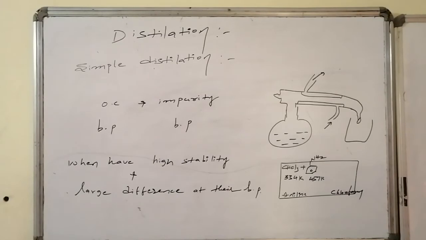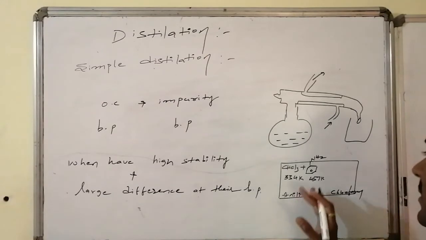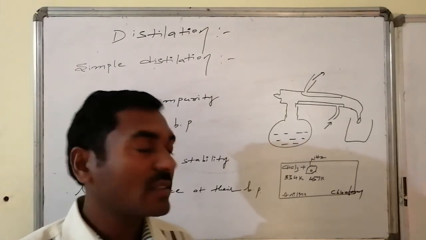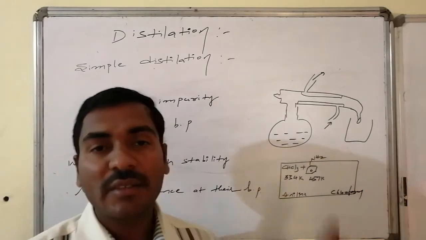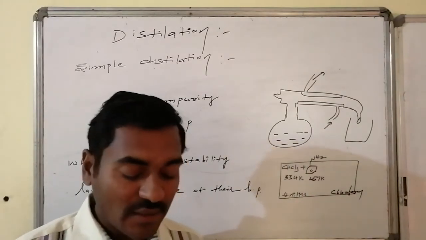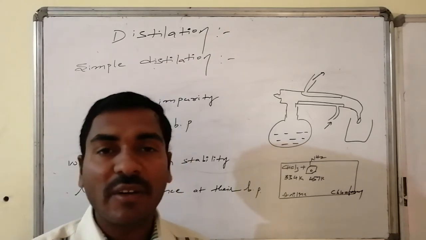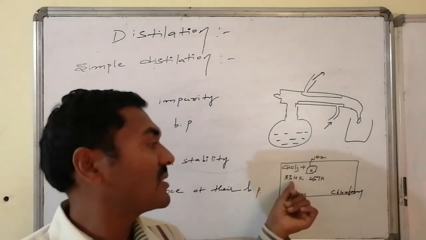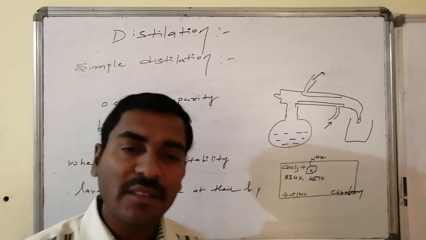Suppose distillation is executed for a chloroform and aniline mixture, where chloroform has a boiling point of 334 Kelvin, whereas aniline has a boiling point of 457 Kelvin. Before the distillation it is a mixture, whereas after the distillation process, whichever has the lower boiling point is collected in the receiver, whereas in the round bottom flask aniline is present. Like this, because both are liquids, both have higher boiling points, both have an appreciable difference in their boiling points, and both are stable in vapor state also, and the difference, 334 and 457, is a huge difference, this process is executed under normal distillation conditions.